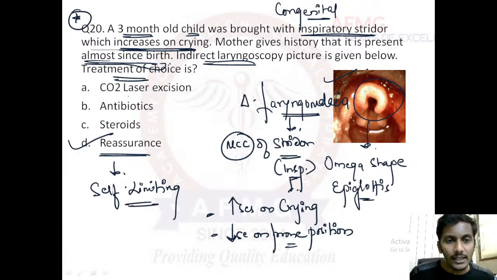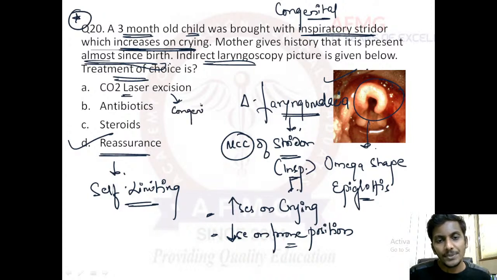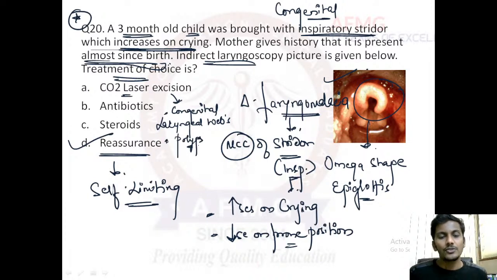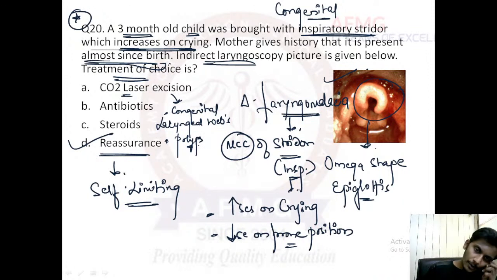Okay, CO2 laser excision is usually a treatment used for congenital laryngeal webs. Okay, CO2 laser excision is usually used for congenital laryngeal webs. And it is also used for papillomas. It is also used for polyps or papillomas, to remove those laryngeal polyps and so on, we also use the CO2 laser excision.